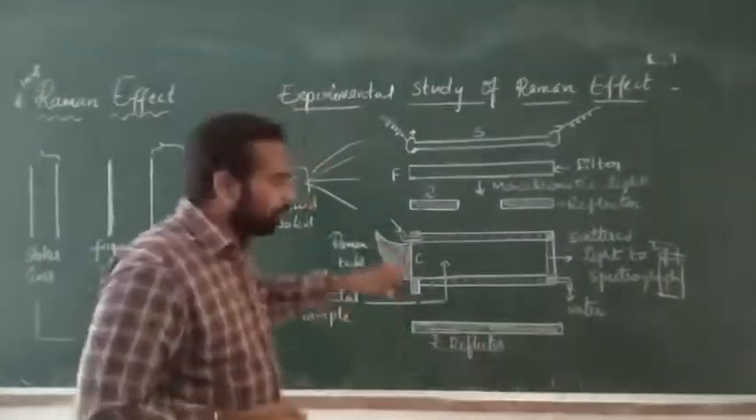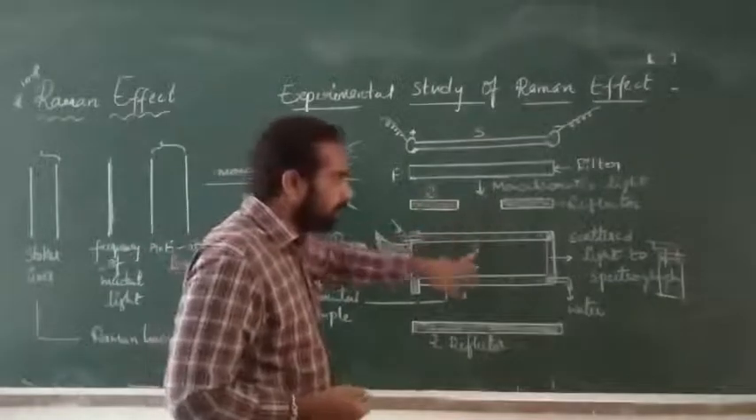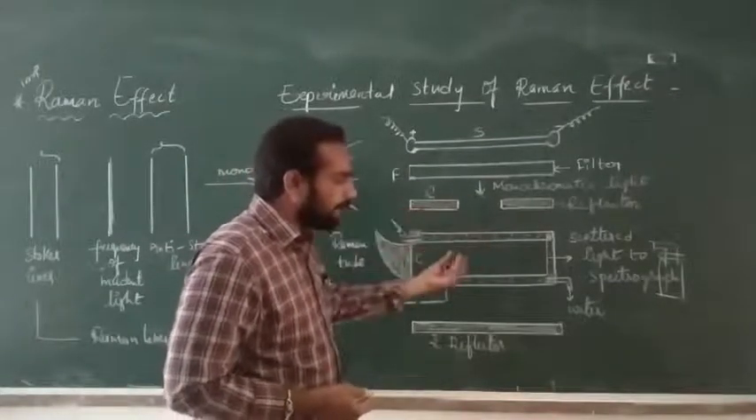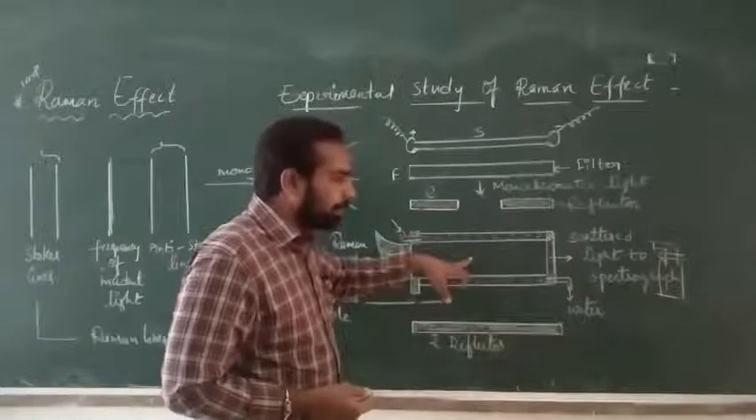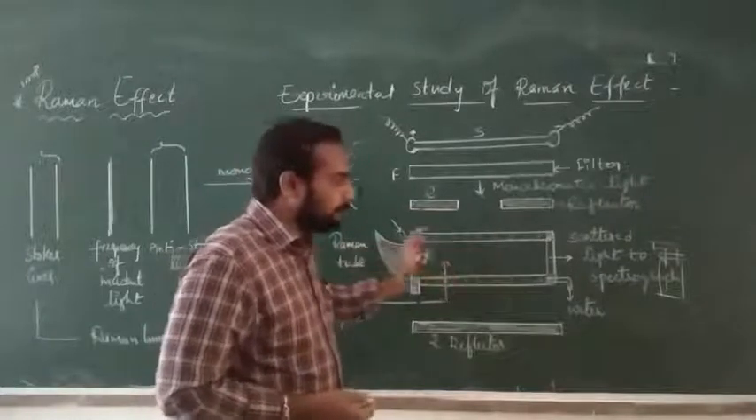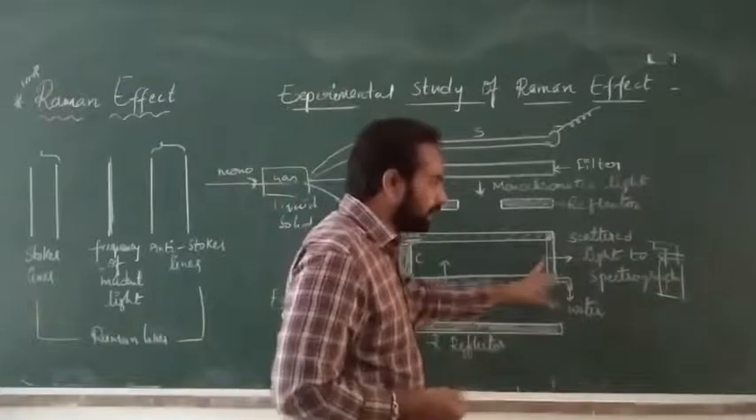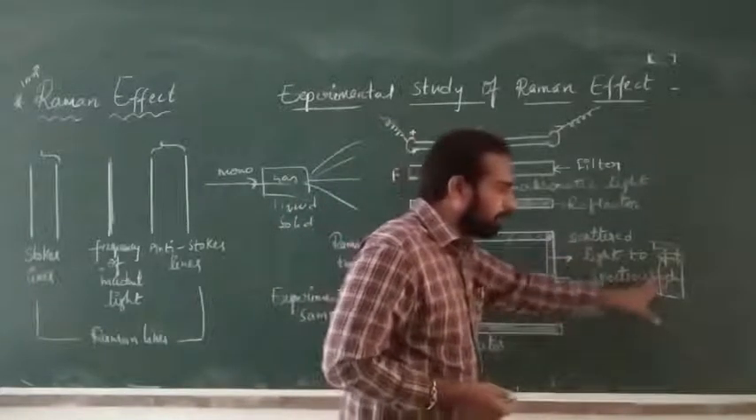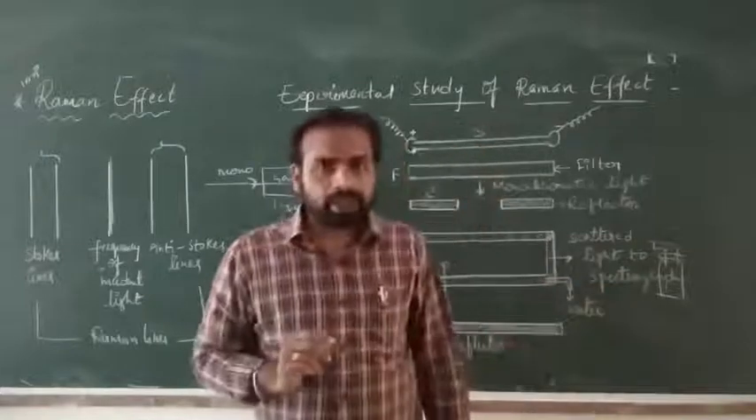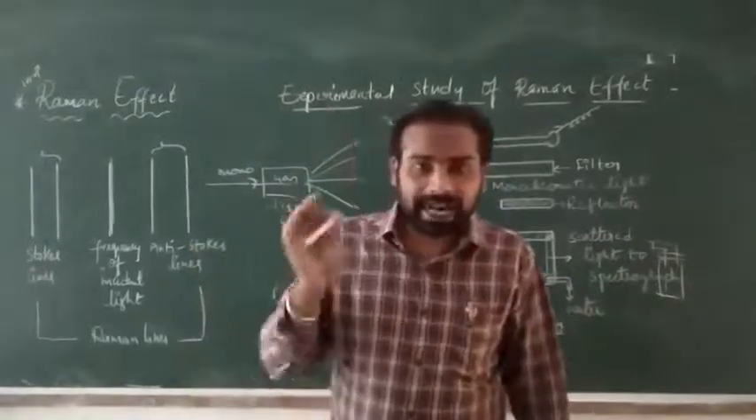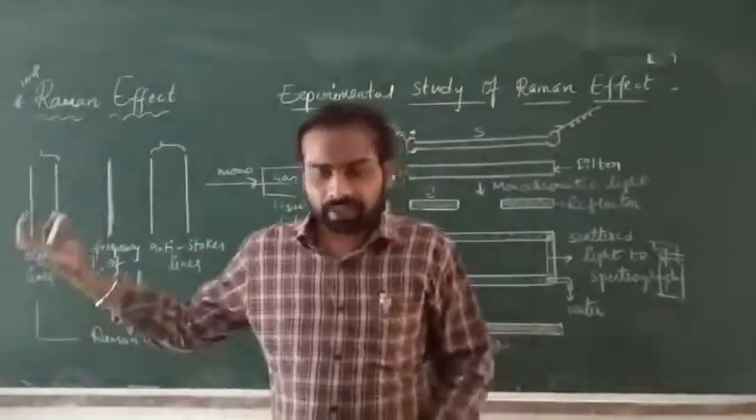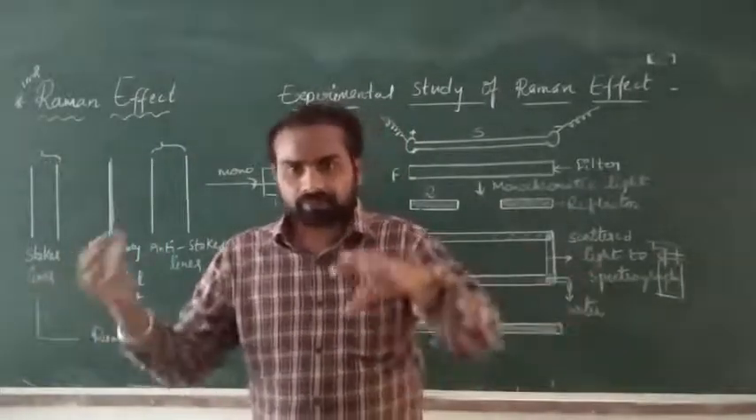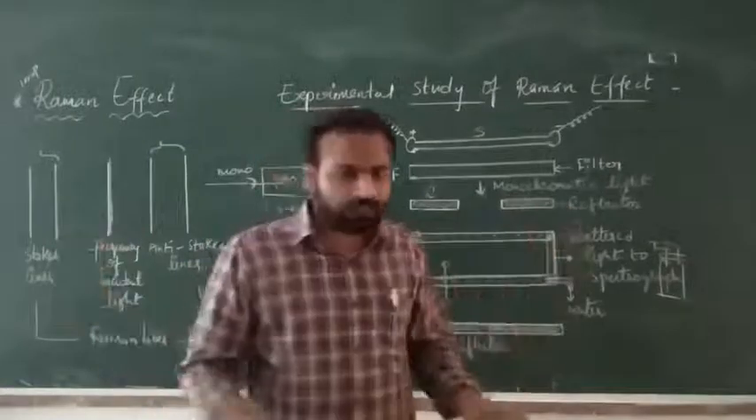So when the light falls on the Raman tube, what happens? The light is scattered from the specimen placed in the glass tube, and the scattered light emerges from one end of the glass tube and is observed by the spectrograph. The scattered light consists of what? Including the incident frequency, it will consist of greater frequencies and smaller frequencies.